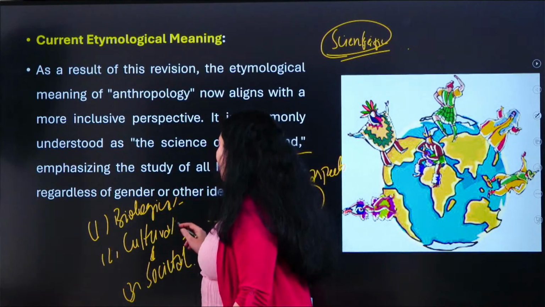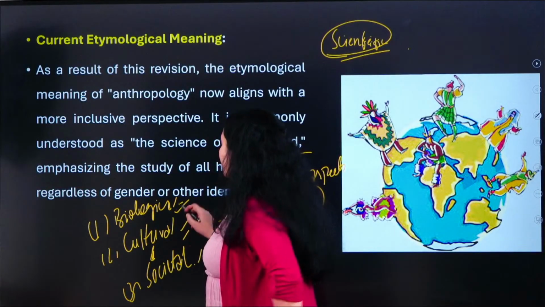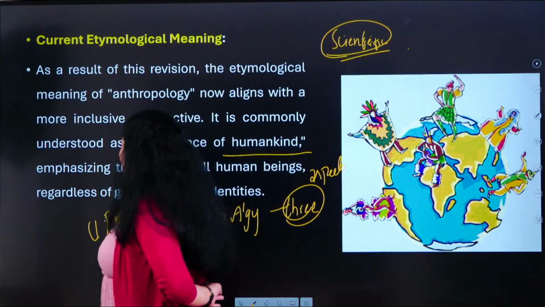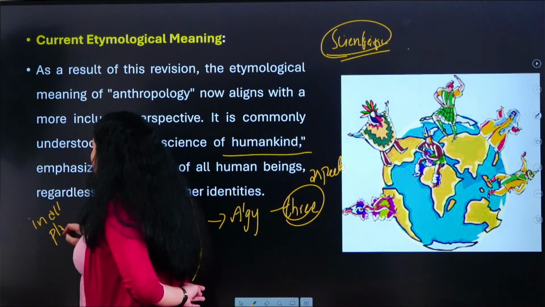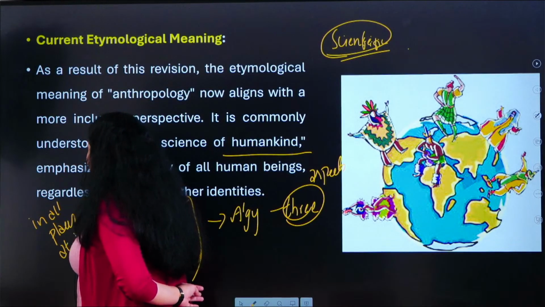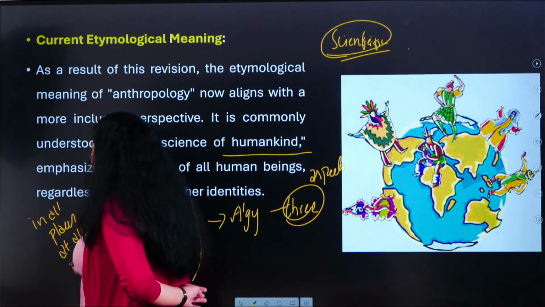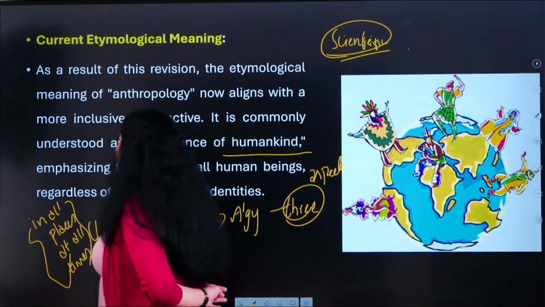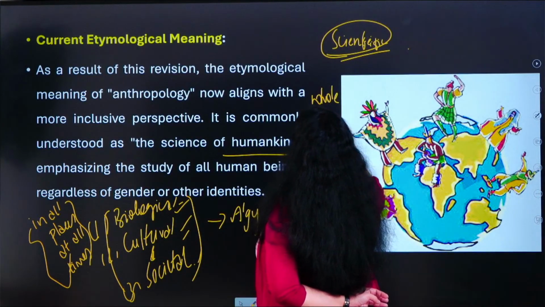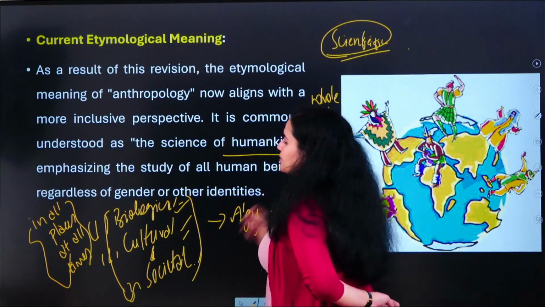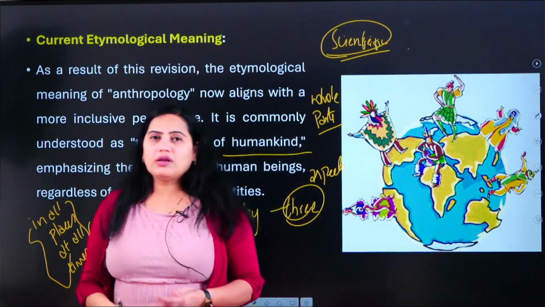Because anthropology covers all these three aspects in all places at all times, this particular science is called a whole science, whereas the other sciences are called part sciences. Why are the other sciences called part sciences?